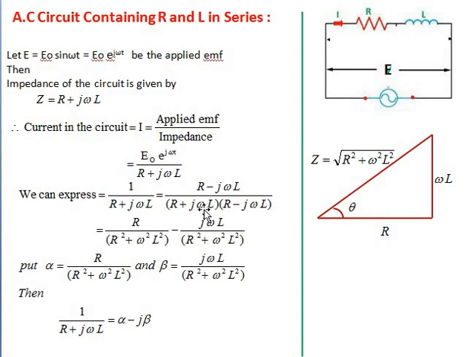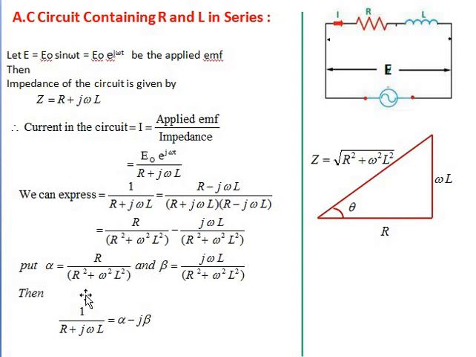But here when we simplify this A square minus B square, there is the j term. The square of the j term becomes minus 1. So therefore it becomes equal to, I have taken the direct step, R divided by R square plus omega square L square minus j omega L divided by R square plus omega square L square. So here the j term is not there because j square is equal to minus 1. That minus and this minus, so A square minus B square, that minus and j square equal to minus, both become plus.